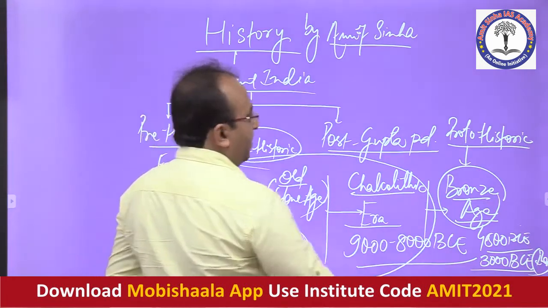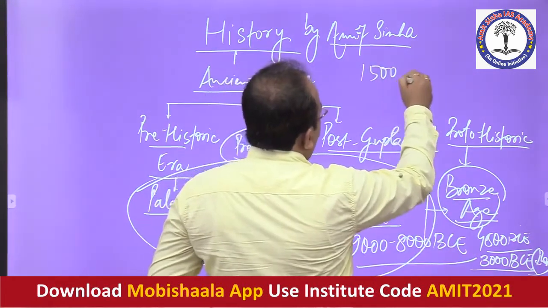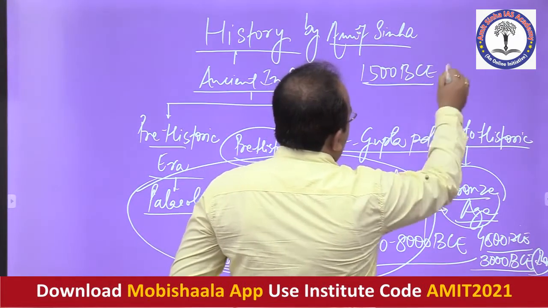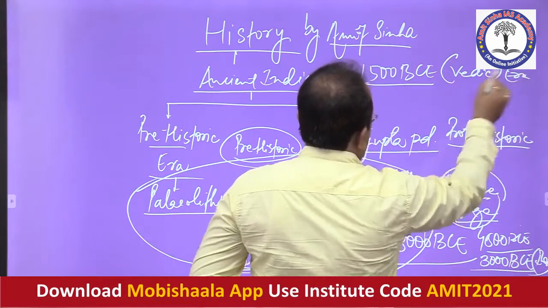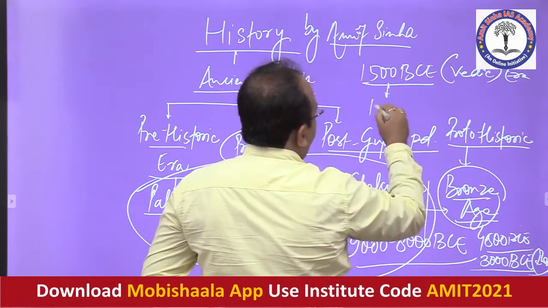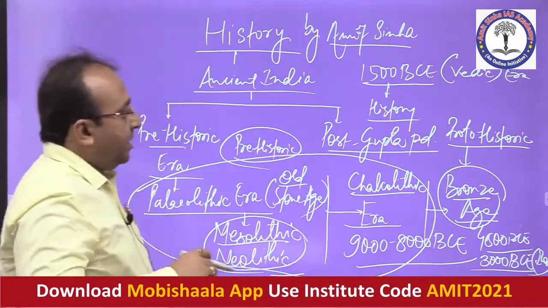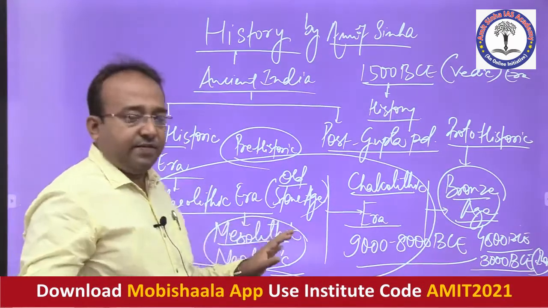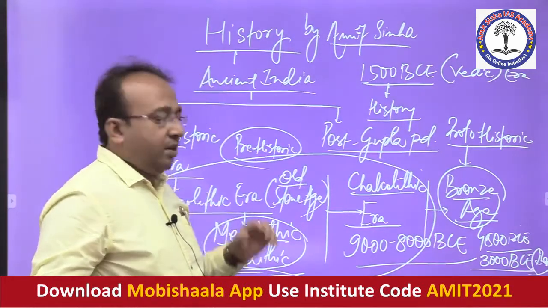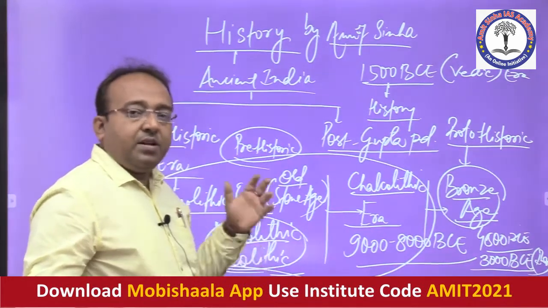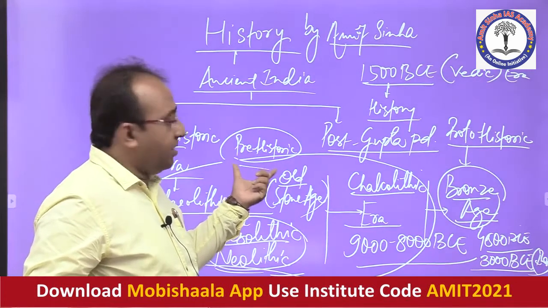And then of course after this, from around 1500 BCE, the Vedic era begins, which is understood to be the era of history in India. Now see, this is how history is classified: prehistoric era, proto-historic era and historic era. Why is this classification there? It is all due to this era, which is also called Pragaitik Kal in Hindi.